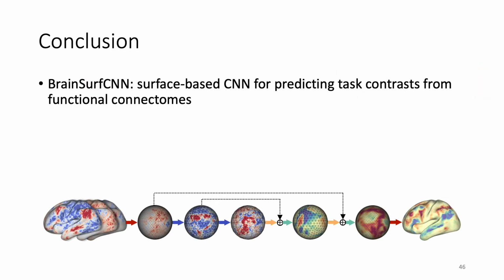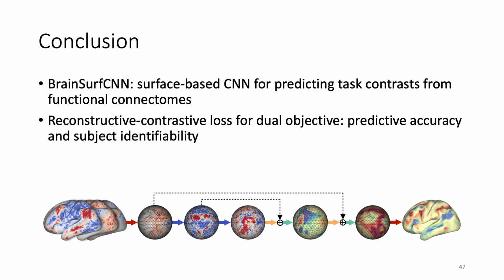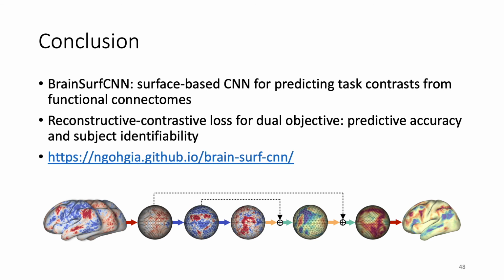In conclusion, we proposed BrainSurfCNN, a surface-based CNN for predicting task contrast from functional connectomes. By training with reconstructive-contrastive loss, the model can achieve both predictive accuracy and subject identifiability. The model's code is available online.